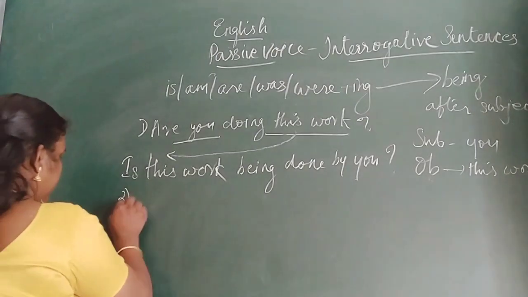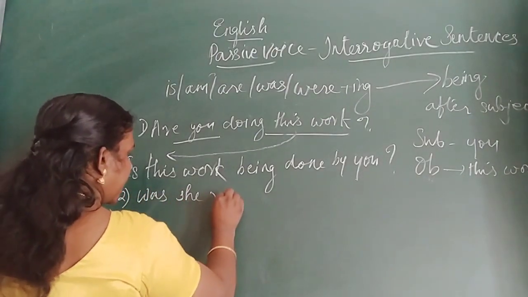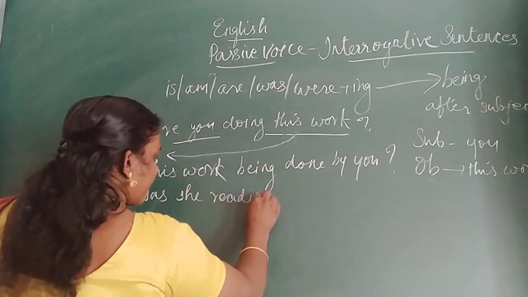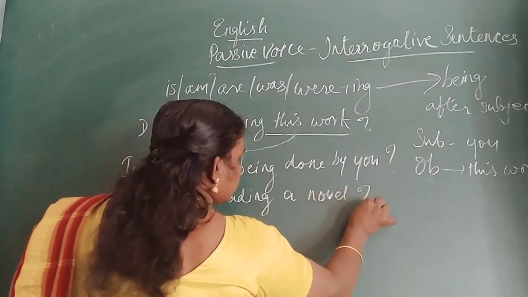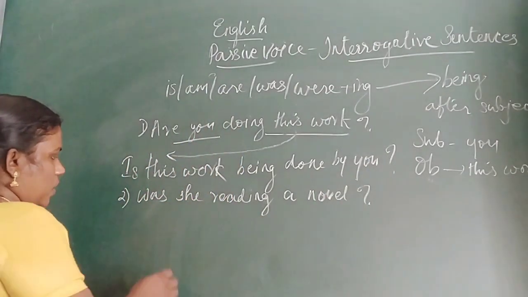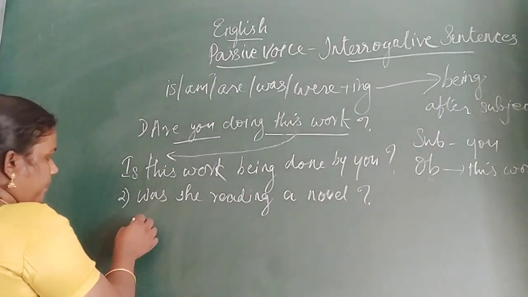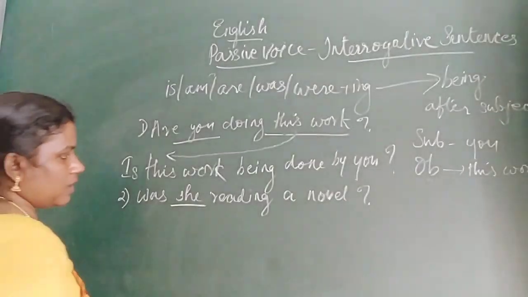One more question. Was she reading a novel? Was she reading a novel? So how will the question come? In the same way, here the subject is she.